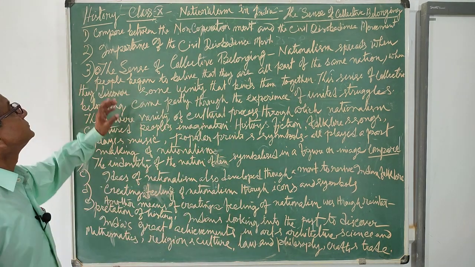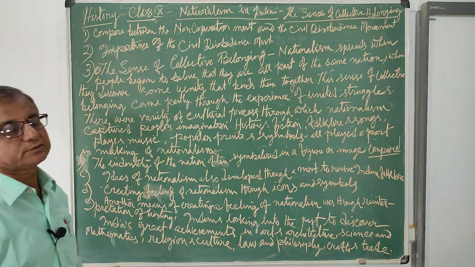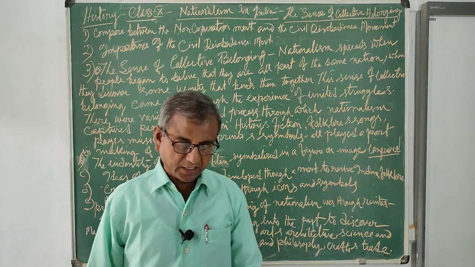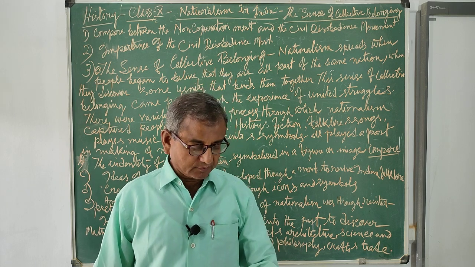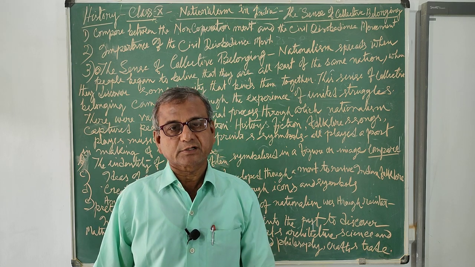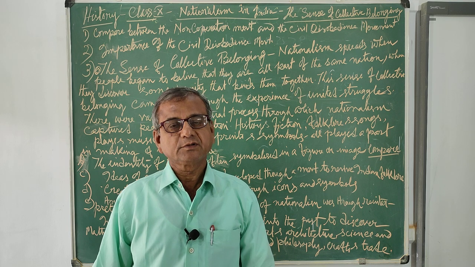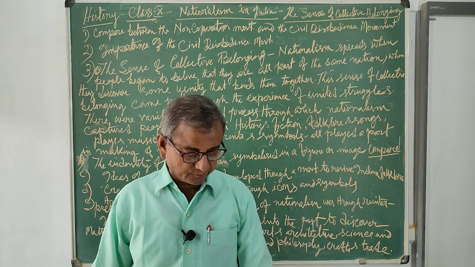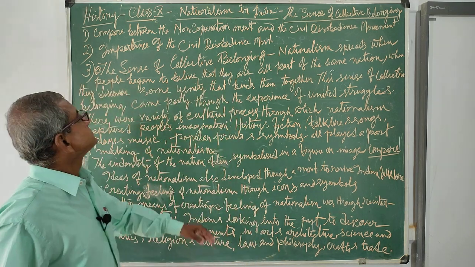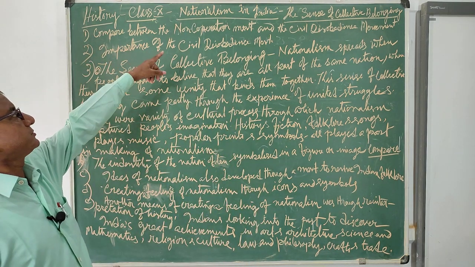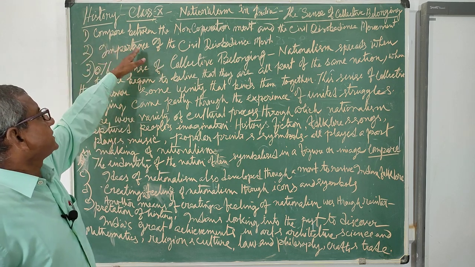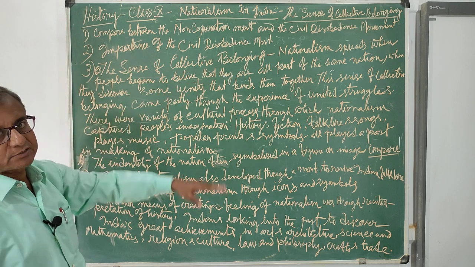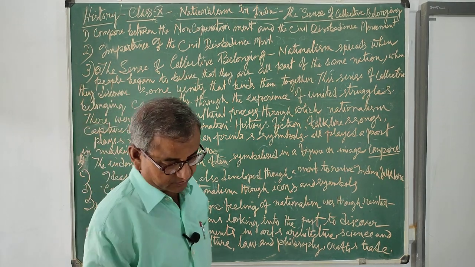We have discussed the non-cooperation movement and civil disobedience movement, and in brief, the Quit India movement. The non-cooperation movement began in 1920-21, civil disobedience in 1930 and ended in 1934, and the Quit India movement in 1942. A question may come: compare the non-cooperation movement and the civil disobedience movement. How would you compare it?